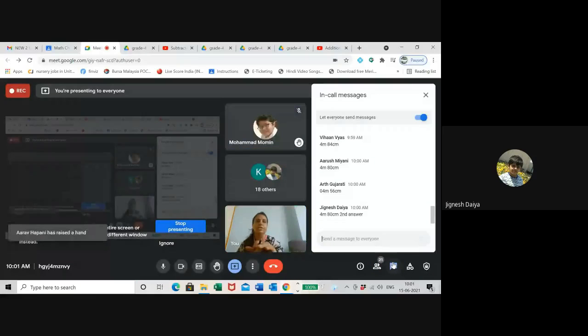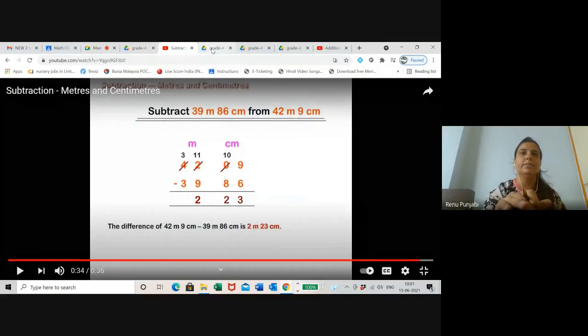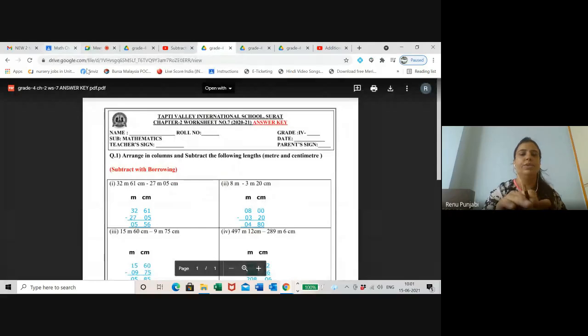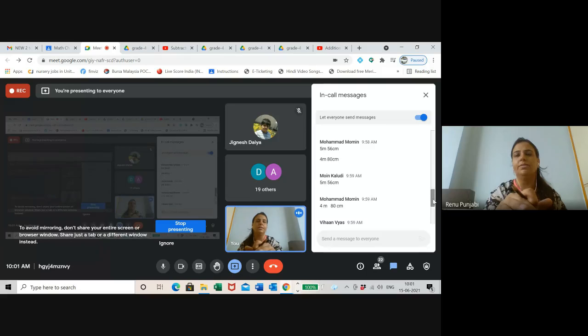I have also given 4 meter 80 centimeter. Let me check the answer. Yes, 4 meter 80 centimeter is the answer, right? Those who have given 4 meter 80 centimeter, their answer is right. The second answer is 4 meter 80 centimeter. Arush Miari had also given. Vihan Vyas is wrong. It's 80 centimeter, Vihan. Mohammed is right. Very good.